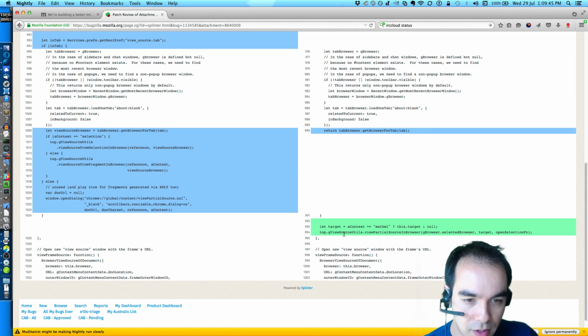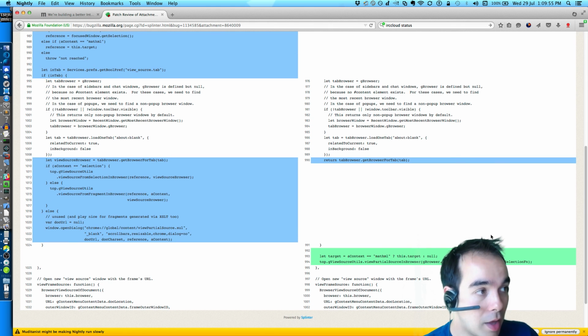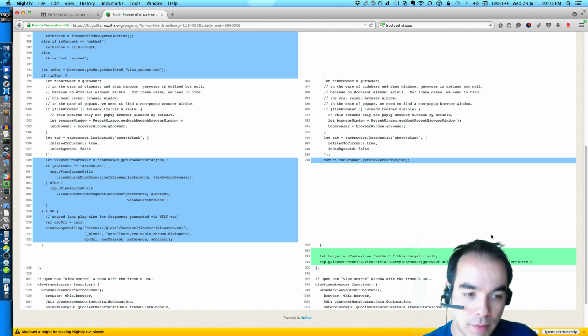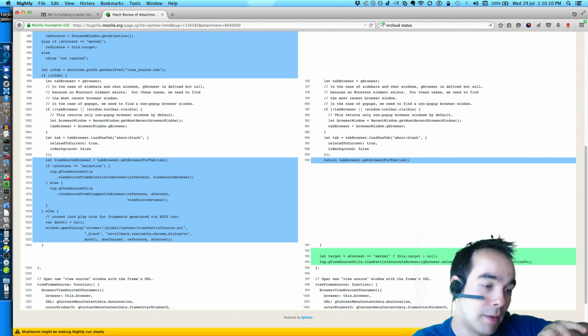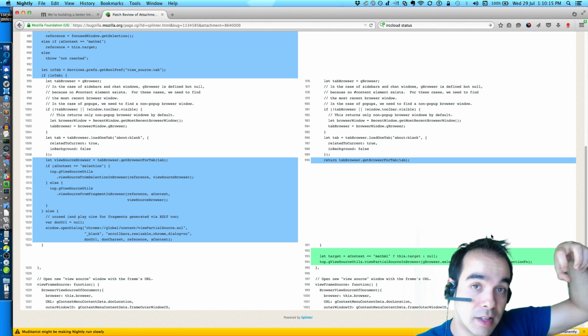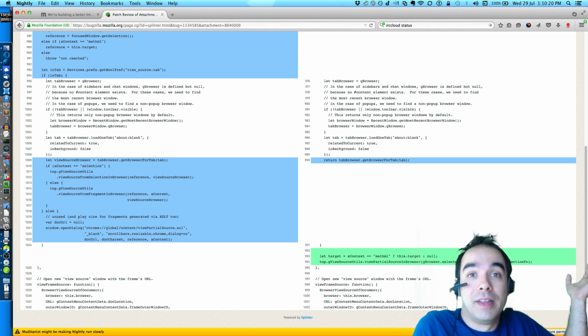Okay. And then he calls gViewSourceUtils.viewPartialSourceInBrowser, and he passes in the browser and the target, and in this case the target is going to be a compile, but compiles are bad when you access them, not whenever you pass them around from function to function. And what's nice is whenever you have a compile in the parent process, say we have two processes, the parent and the child, and we get a handle on a compile in the parent, if we send that compile down in a message to the child, it becomes a not compile in the child.